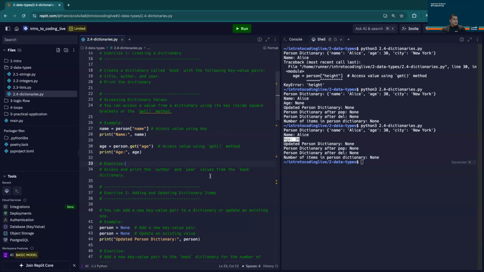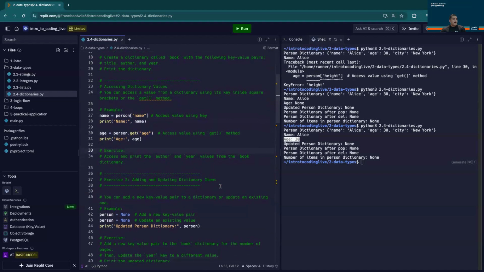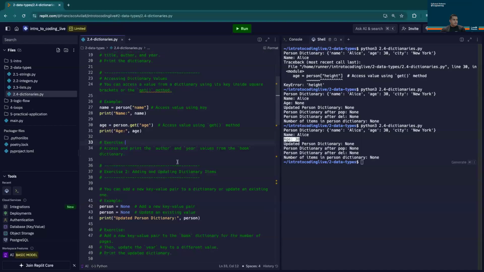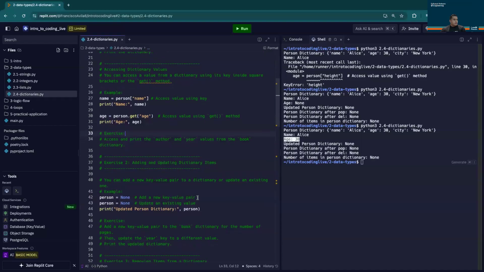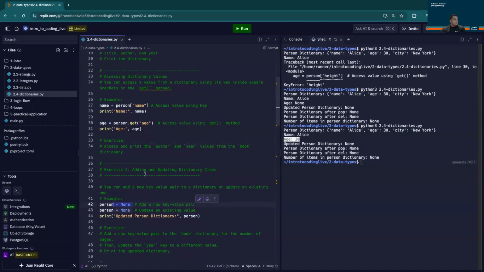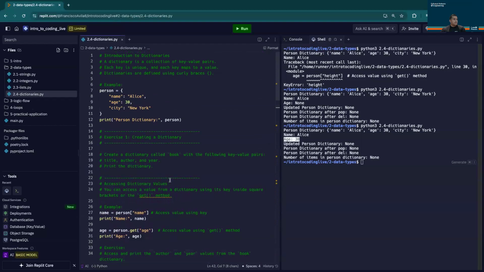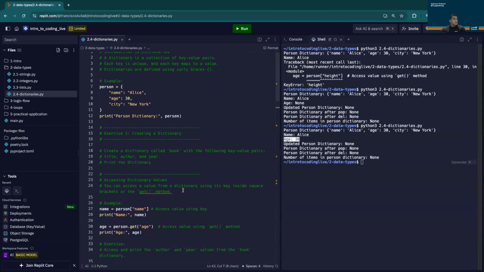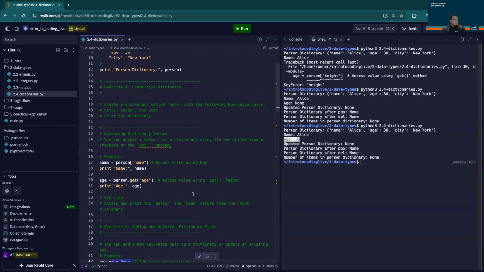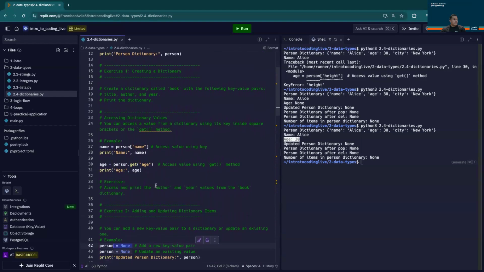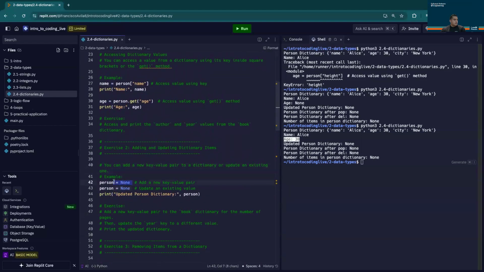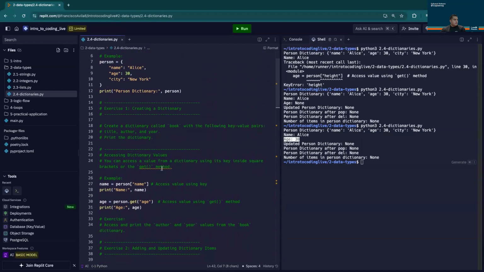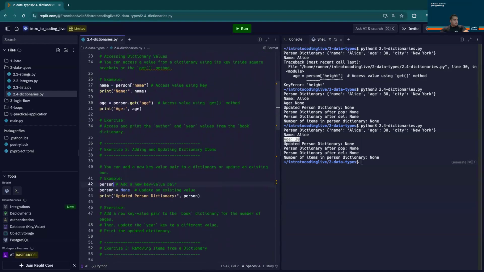All right, let's take a look at our next example. Well, what if I wanted to add or update a value? Well, in this case, we're going to go ahead and add a new key value pair here. Let's see, our person has name, age, and city. Let's go ahead and add an email attribute. Well, this doesn't exist yet.